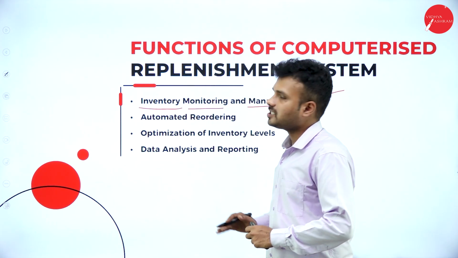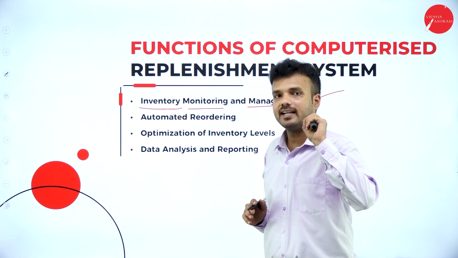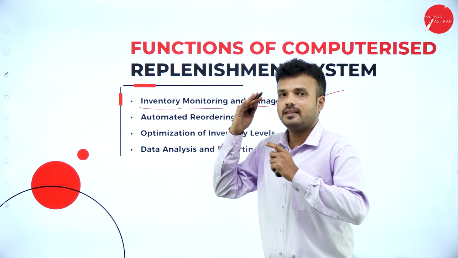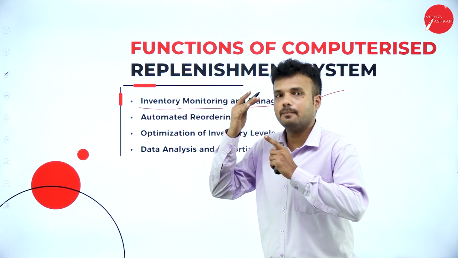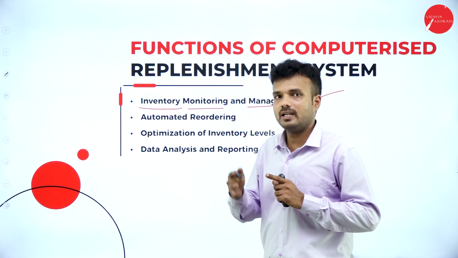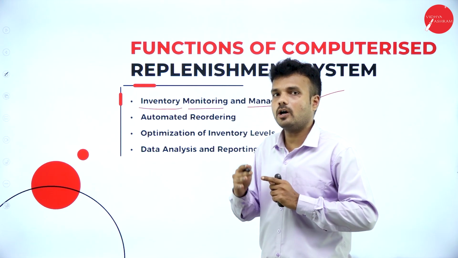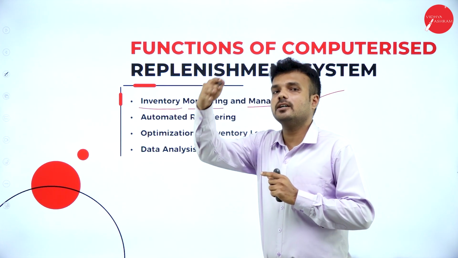This software also gives alerts and notifications to the retailer when there is minimum stock. For example, it is a commitment of a retailer to maintain a minimum stock of 100 units to serve the customer.